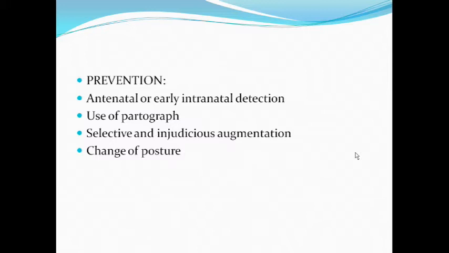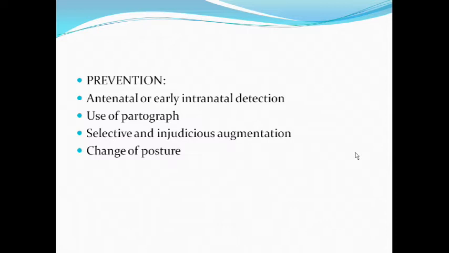So in the prolonged latent phase, you don't have to do anything. You don't have to do any cesarean or augment the labor. Nothing you have to do. Just give analgesia and comfort to the patient. Sometimes when it is more than 18 to 20 hours, you have to watch for the fetal heart rate and the fetal movements, because sometimes, because of hypoglycemia and hypoxia, the baby may pass meconium. But it's very rare. So in the latent phase, you don't have to do anything.